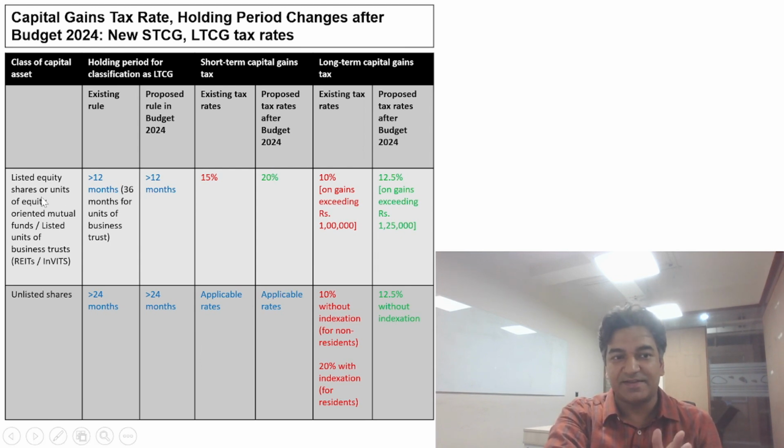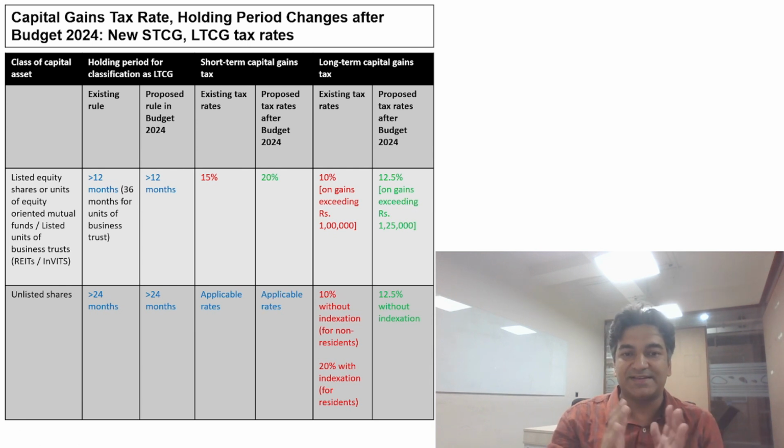That is, in case of listed equity shares, the existing rate as far as short-term capital gain tax is concerned is 15%, whereas the proposed tax is 20%. That is, there is a hike of 5%. There is no change in the holding period classification as far as LTCG is concerned. However, long-term capital gains tax has increased from 10% to 12.5%. 10% was on the gains exceeding 1 lakh and 12.5% is on the gains exceeding 1.25 lakhs, which we discussed on the previous slide as well.